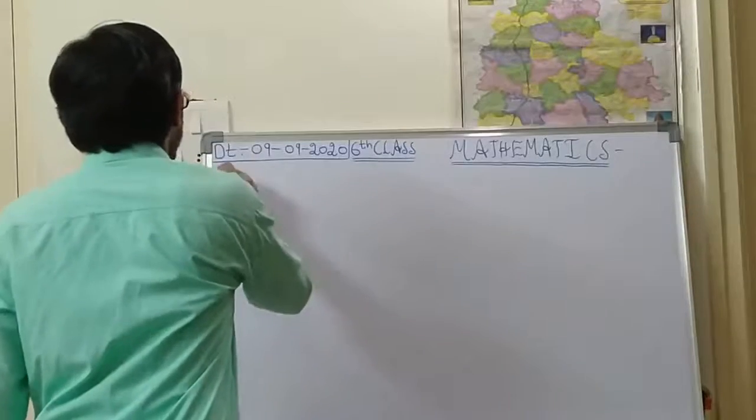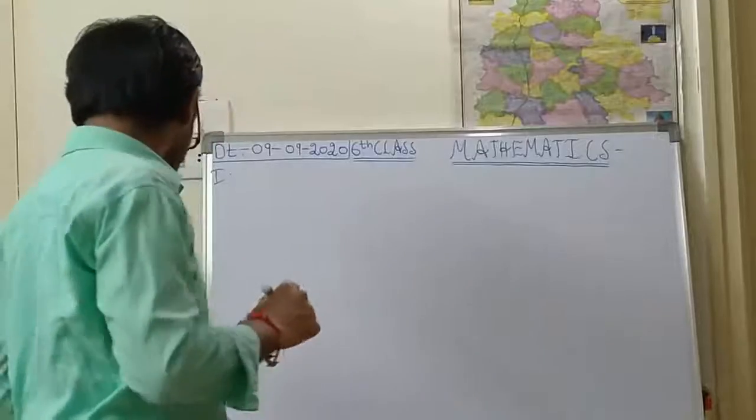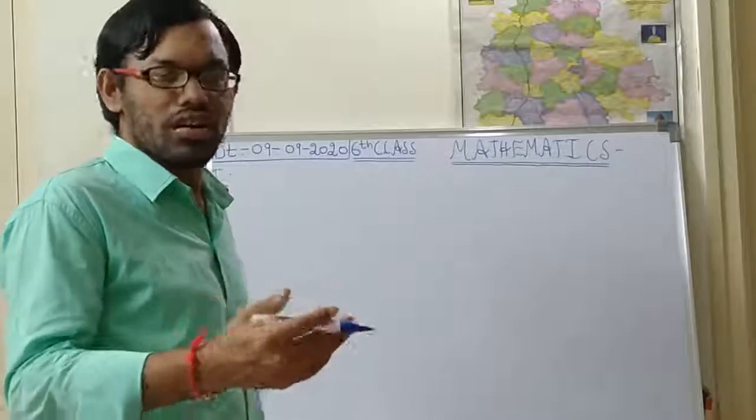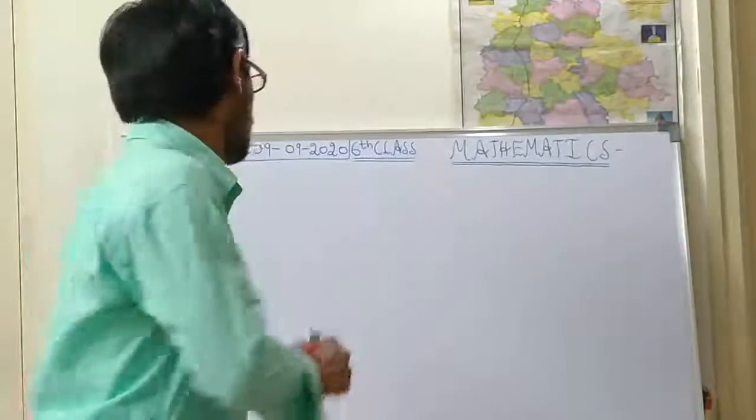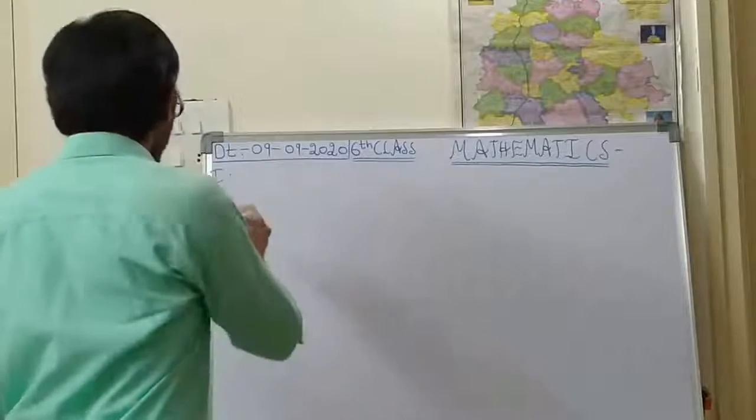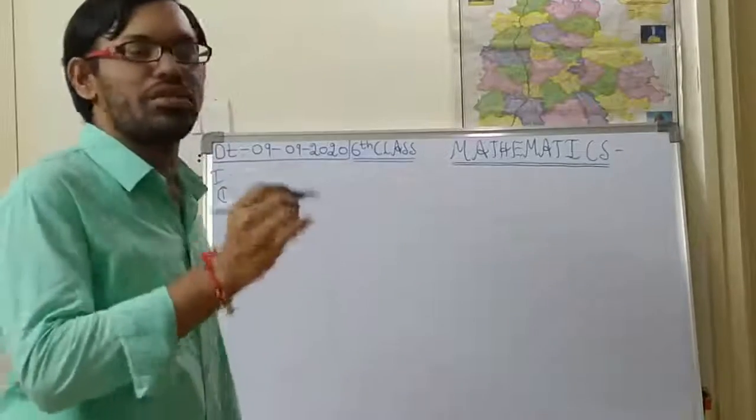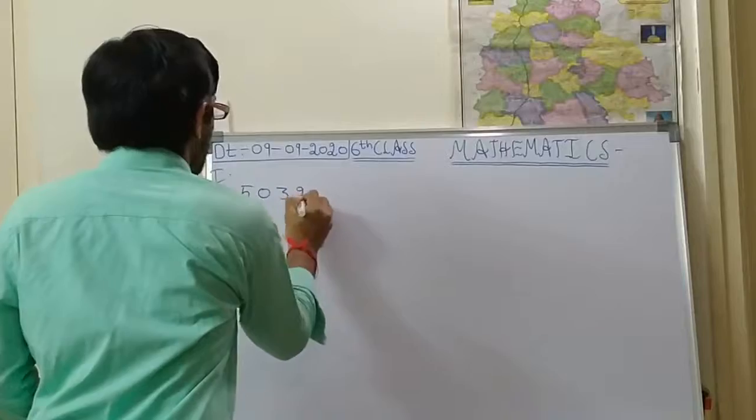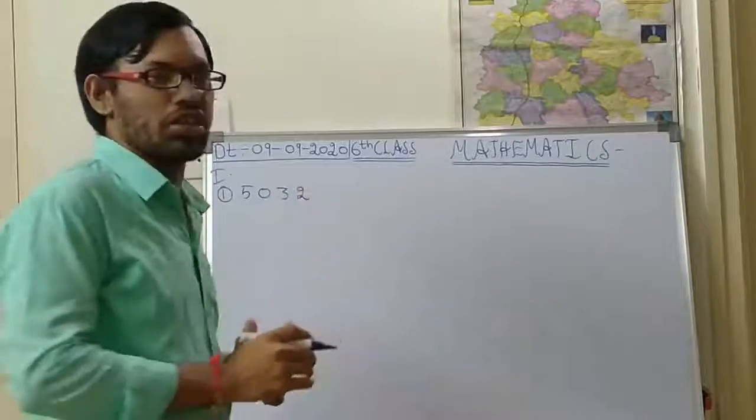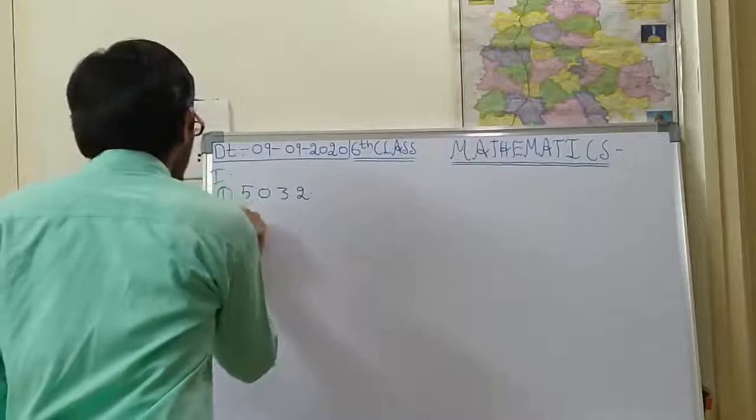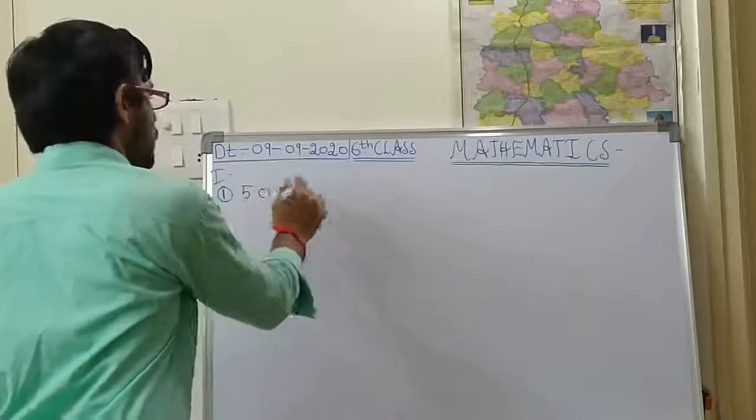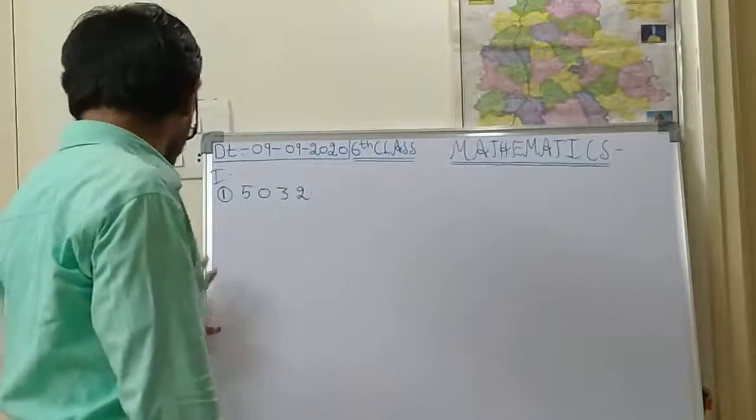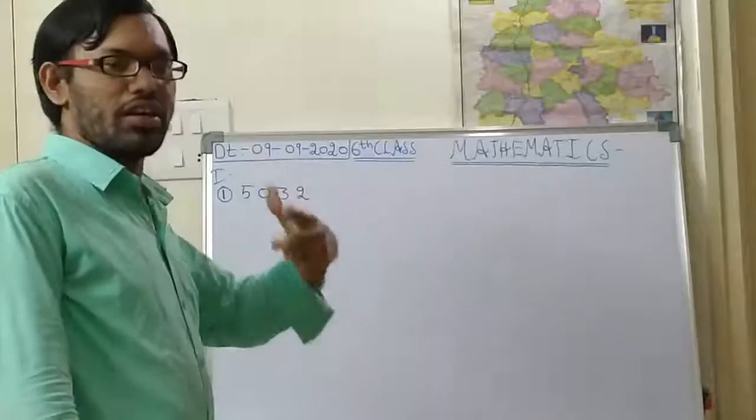In yesterday's homework, the first bit was: verify whether the following numbers are divisible by 6 or not. So how are you supposed to check this? One of the questions in that bit is 5032. I am not saying it is the first question, but it is one of the questions in that bit.